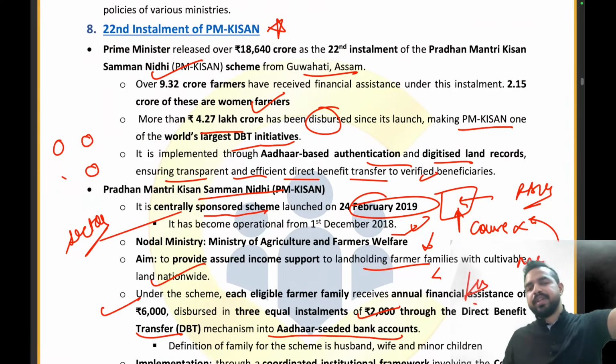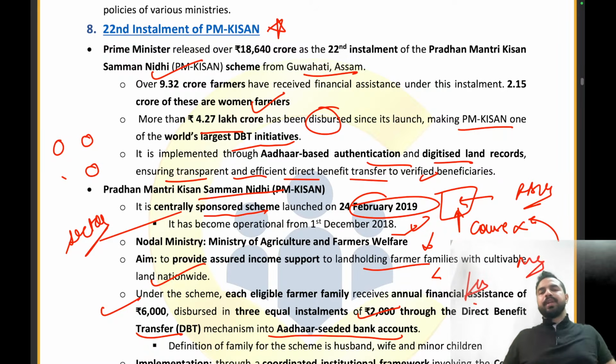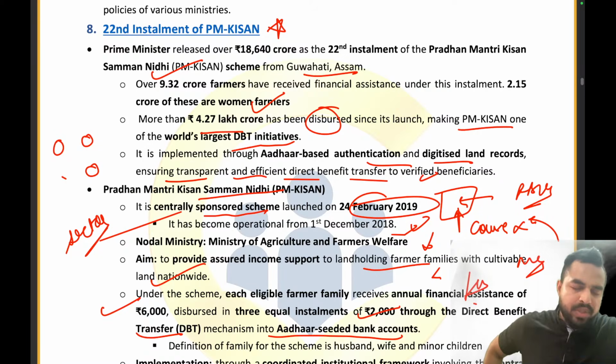So now guys, the 22nd installment of PM-KISAN. What is the amount? 18,640 crore, 22nd installment. From where was it given? Guwahati, Assam. How many farmers have received financial assistance? 9.32 crore. And more than 4.27 lakh crore has been disbursed since its launch. Right? What is the amount that we are giving? 6,000. What is the installment amount? Rupees 2,000.